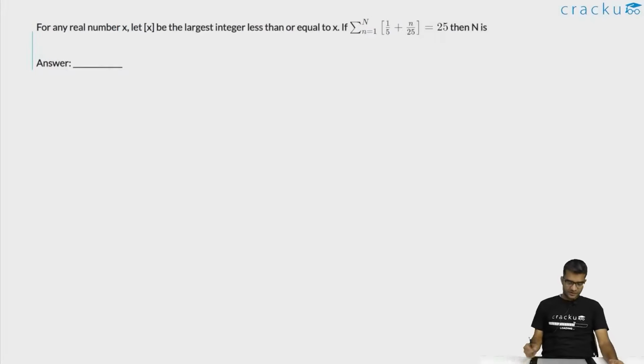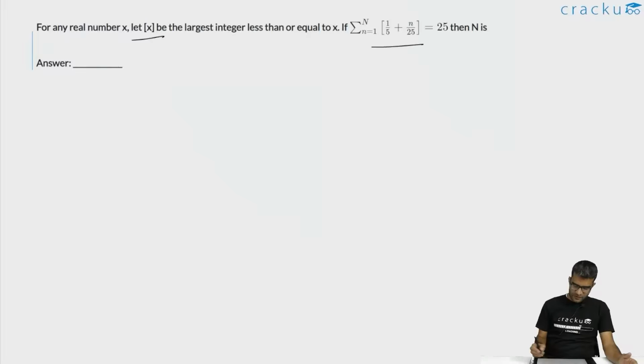In this question, we are told that for any real number x, the function where x is given in brackets denotes the largest integer less than or equal to x. We are told that the sum of integer part of 1 by 5 plus n by 25 is equal to 25 for a sum of such functions. We are required to calculate the value of capital N.